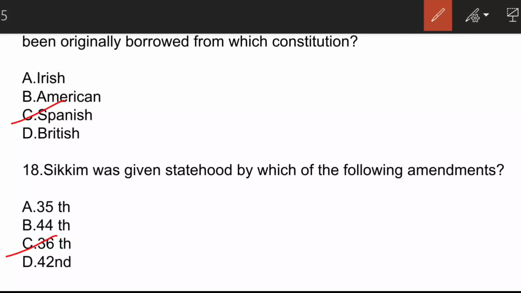44th Constitutional Amendment. The 42nd Constitutional Amendment, which is also known as Mini Constitution, consisted of a whole host of amendments ranging from DPSPs to fundamental duties, fundamental rights, preamble, etc. Moving on to the next question.